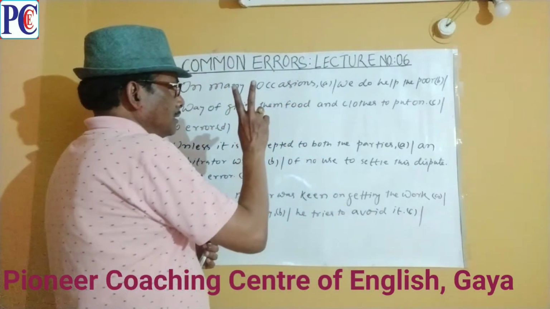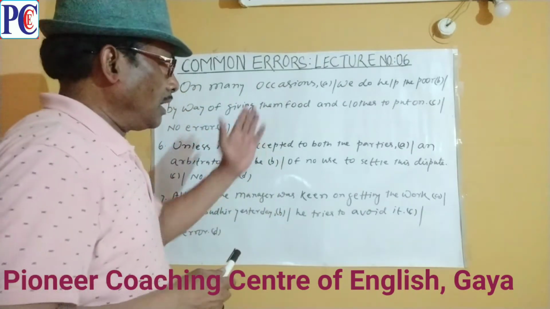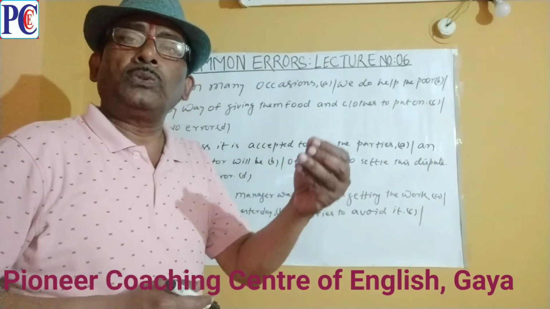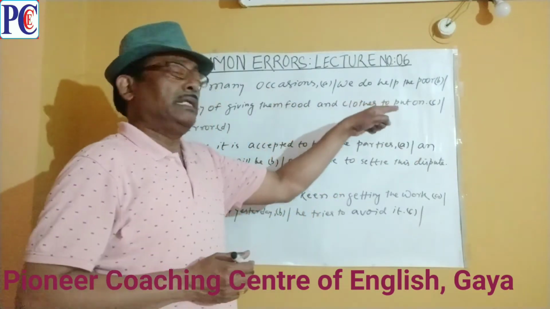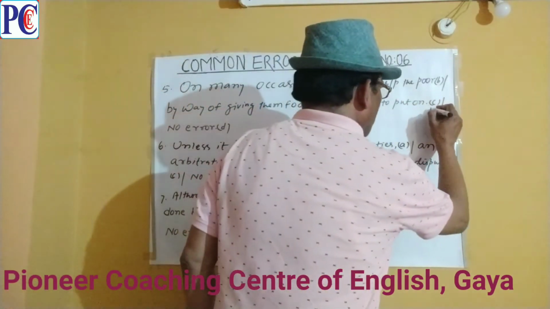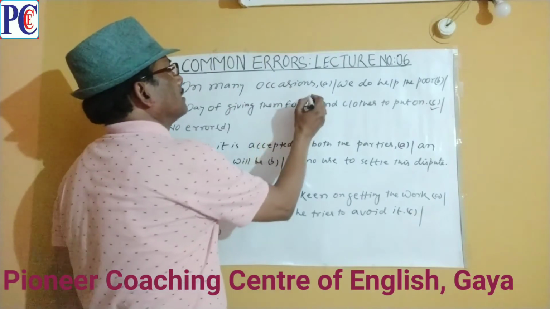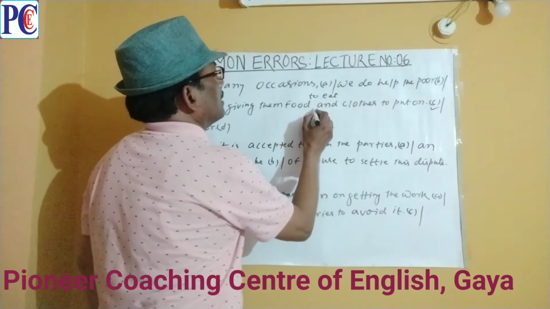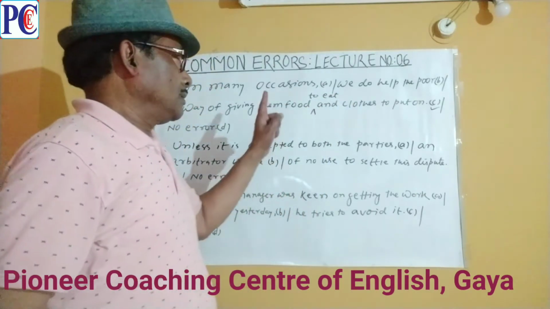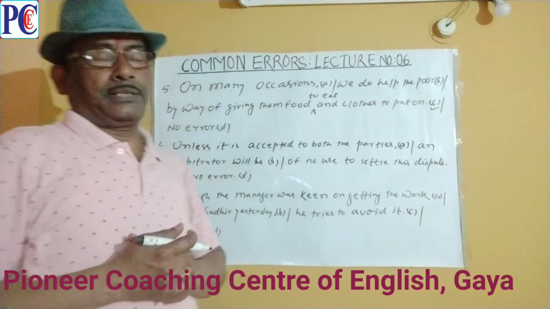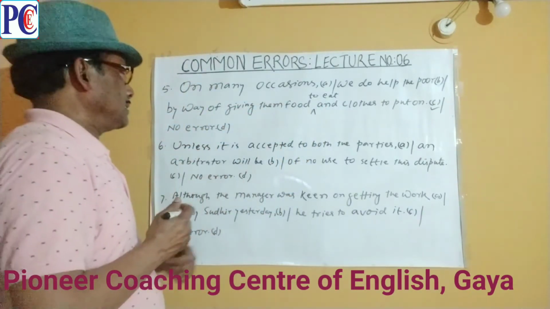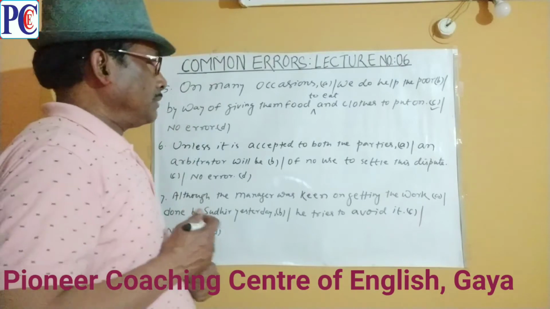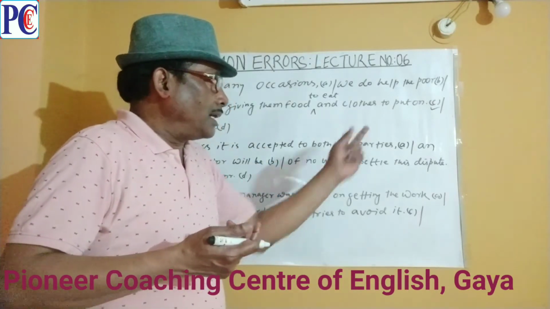So here two words are missing after food. These two words are the infinitive to eat. खाने के लिए भोजन, पहनने के लिए कपड़े. So the error lies in part C. We must insert to eat between the object food and the conjunction and. Hence the correct sentence is, on many occasions we do help the poor by way of giving them food to eat and clothes to put on.